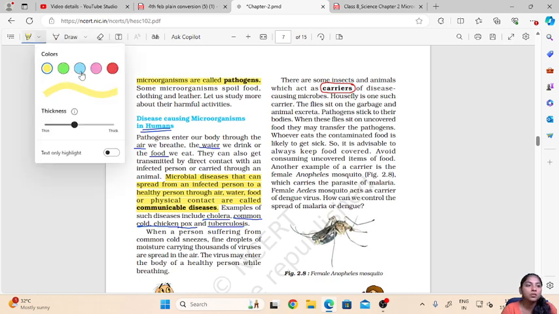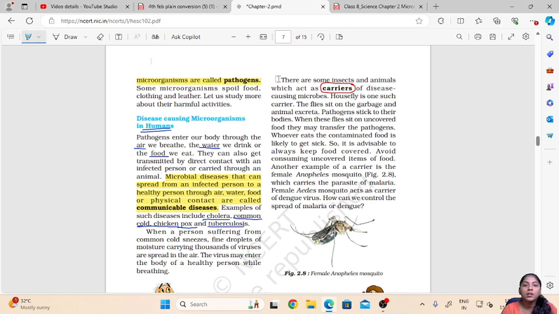So there are some insects and animals which act as carriers of disease causing microbes. For example, housefly is one such carrier. So the common flies which we see around are also carriers of disease. Now how will these carry the disease?